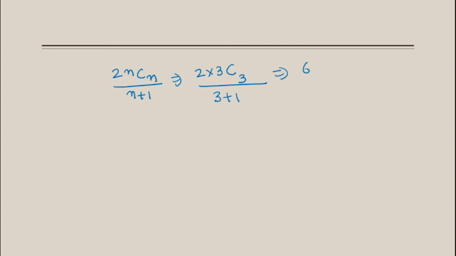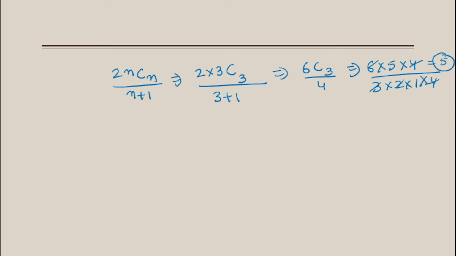So I can write 6C3 upon 4. 6C3 can be written as 6 into 5 into 4 divided by 3 into 2 into 1, and again there is a 4, so multiplied by 4. Let's cancel it out, and again we get the same answer, 5.